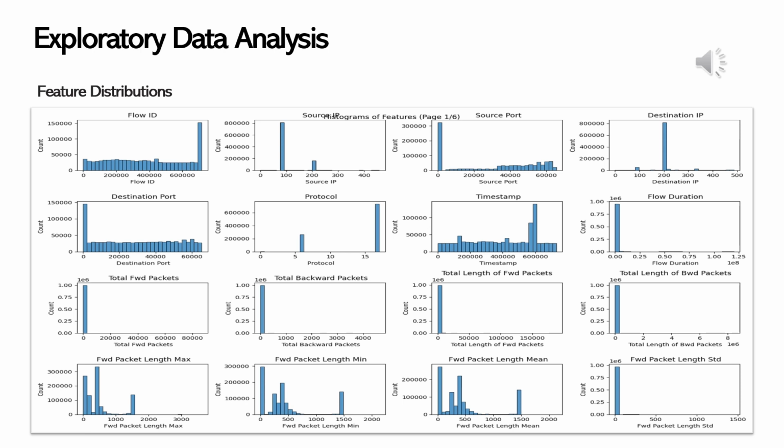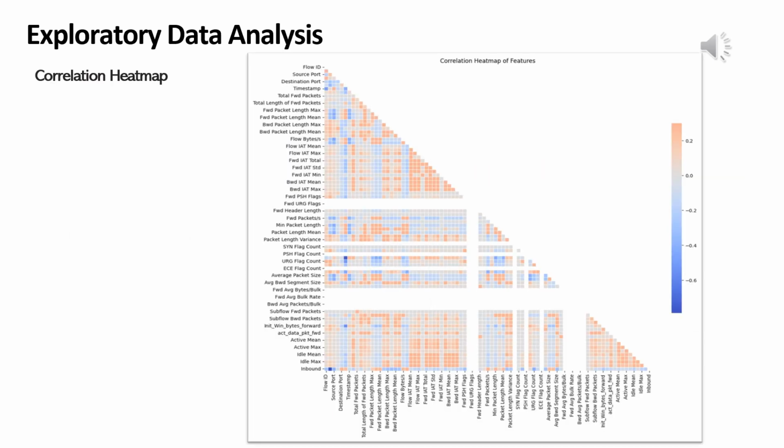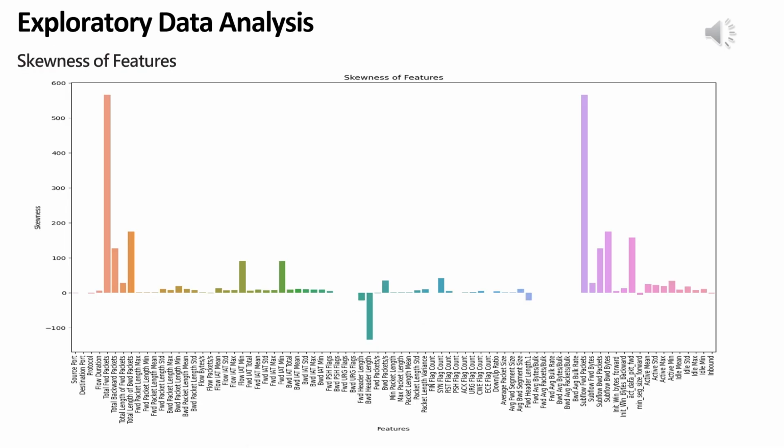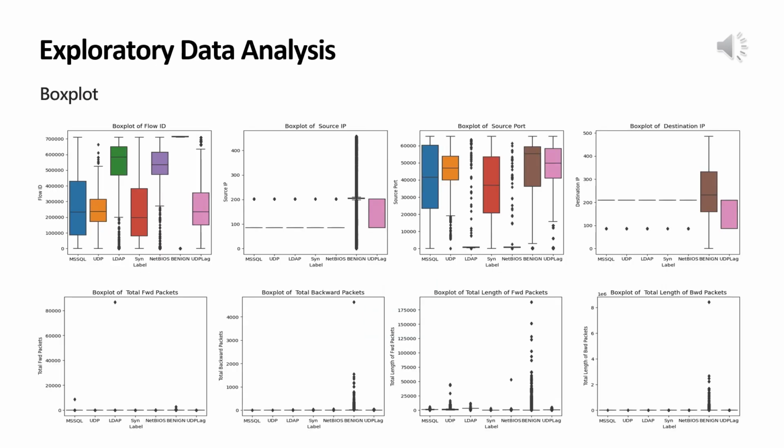This lets you note interesting properties of attribute distribution, such as possible normal distributions of attributes like destination port and timestamp. As we see here, we show correlation between our different features, representing strength and direction of correlation between different features from right to left and from top to down. Now we show here skewness for our features, demonstrating how much the probability distribution of a random variable deviates from the normal distribution. These are box plots for our features, demonstrating locality, spread, and skewness of groups of numerical data through their quartiles. We can also show variability outside the upper and lower quartiles, defining different outliers in our data.